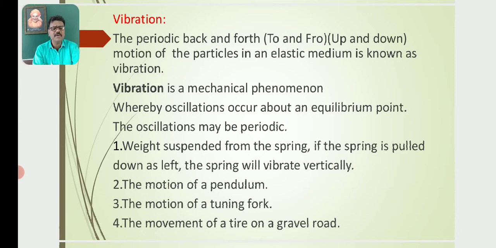Again, the motion of a pendulum, simple or compound, then the motion of the prongs of a tuning fork, then the movement of a tire on a gravel road. So these are some examples of vibratory or oscillatory motion.